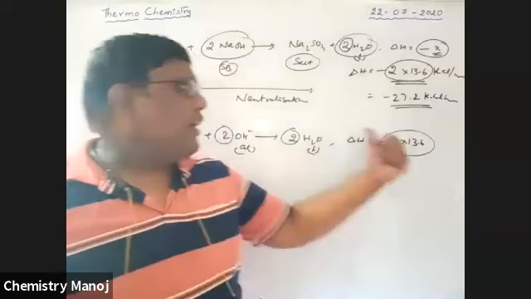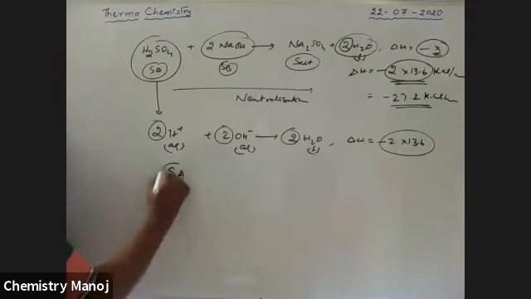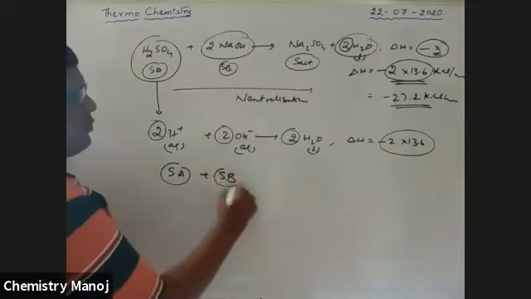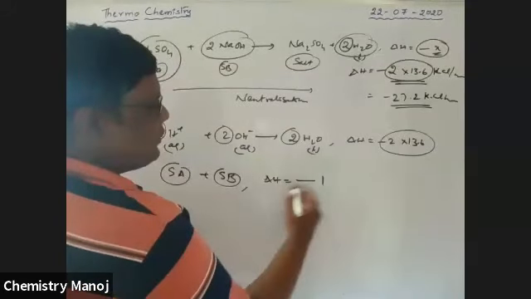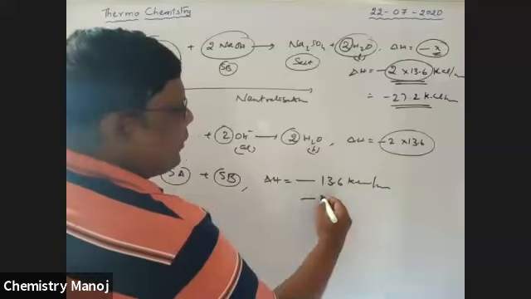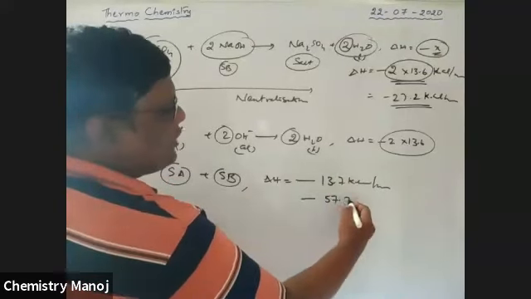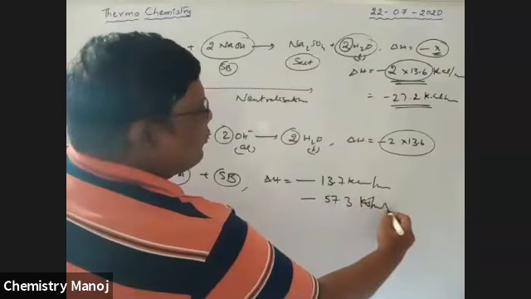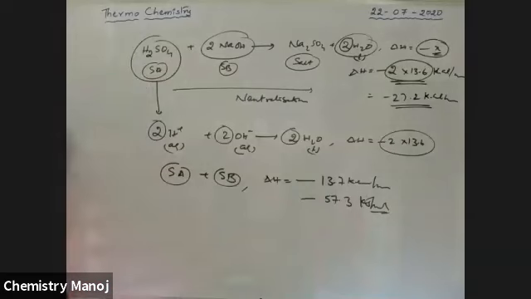This is the way to express the heat of neutralization. Whenever a strong acid reacts with a strong base, the delta H value is minus 13.6 kilocalorie per mole, or minus 57.3 kilojoule per mole. 13.6 or 13.7, whatever it may be, no problem, boys.